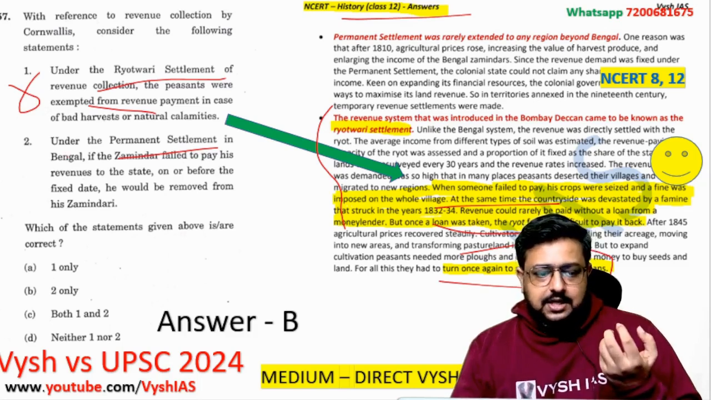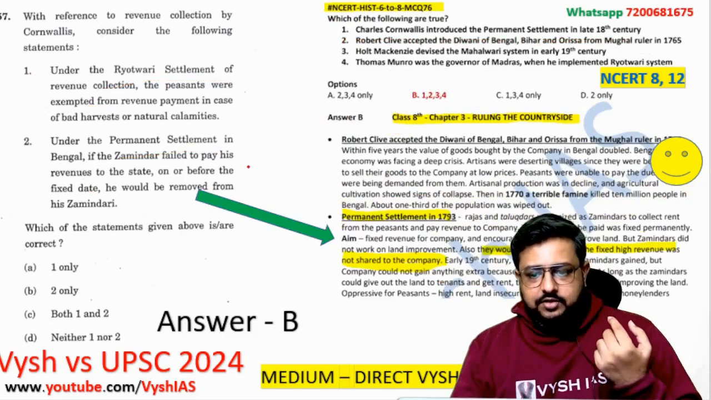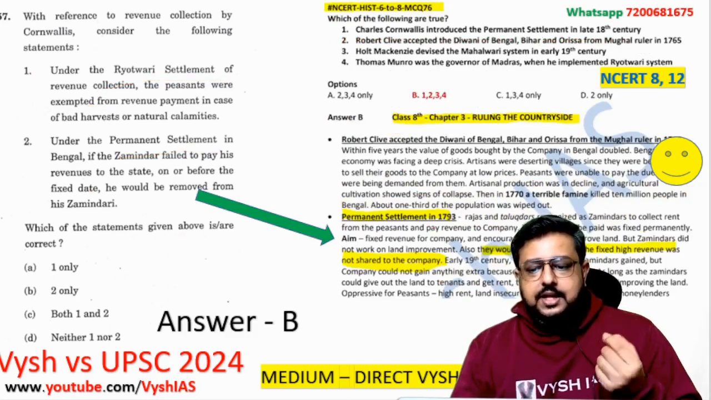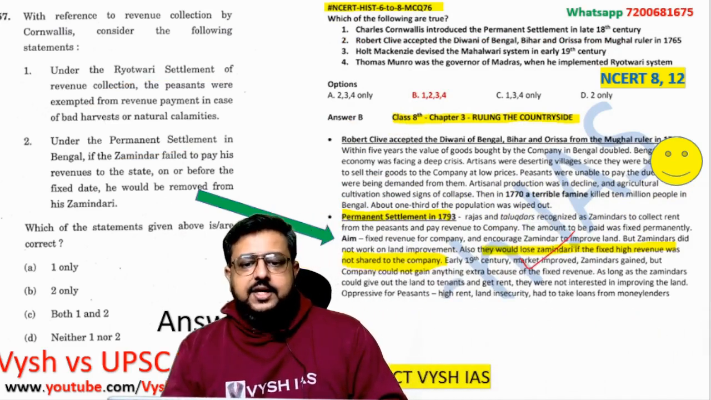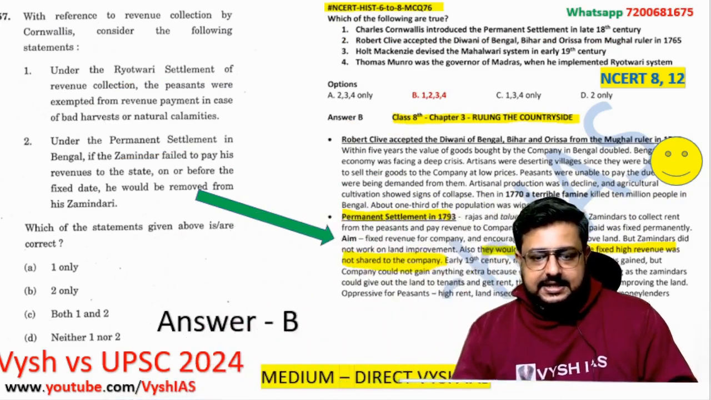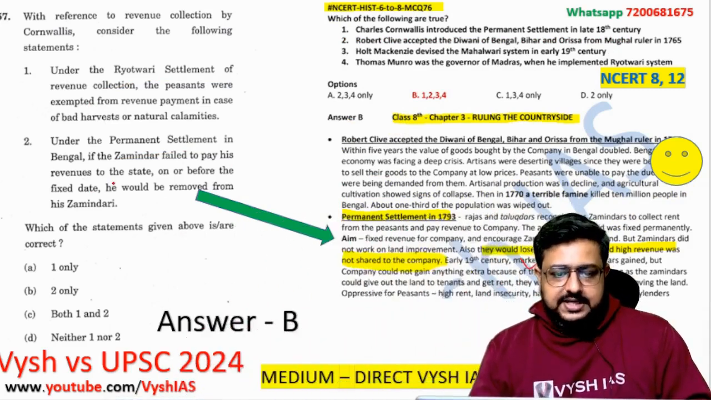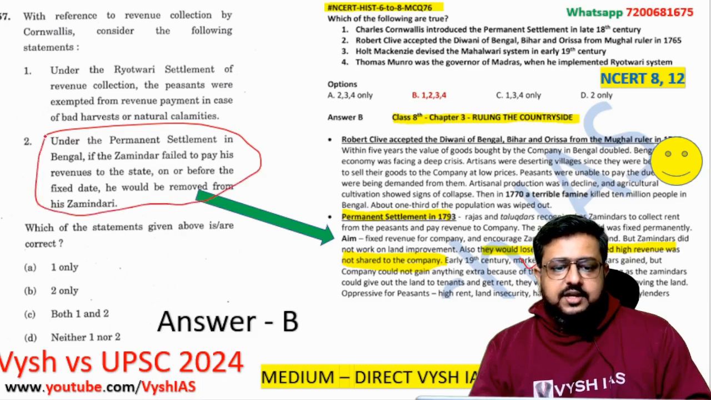Second one, permanent settlement, which is again another version of the farm revenue system. So here, if you see, you would lose zamindari if the fixed high revenue was not shared with the company, which is given in your NCERT class 8th, and that is also covered in our test series. So that is exactly the thing they asked. If he failed to pay his revenue, he will be removed from zamindari. So statement 2 is correct, and that is the answer here.